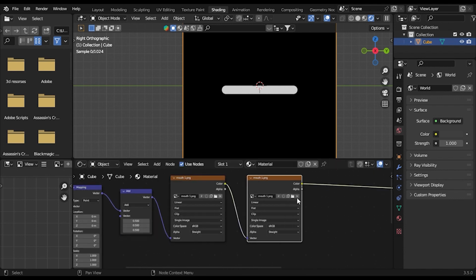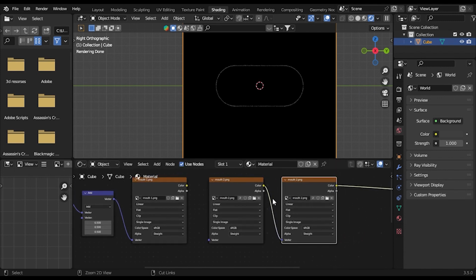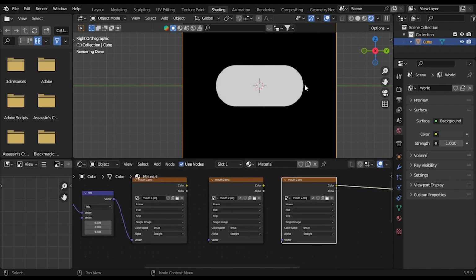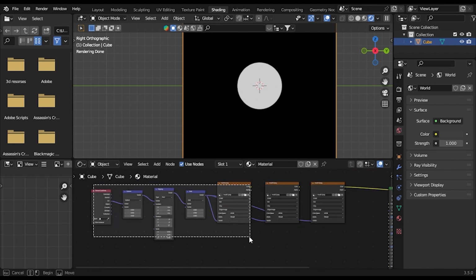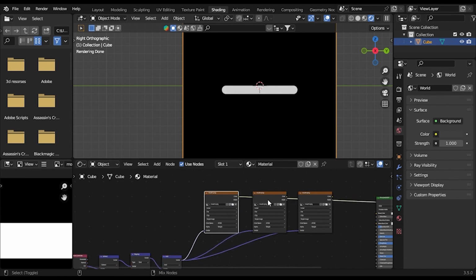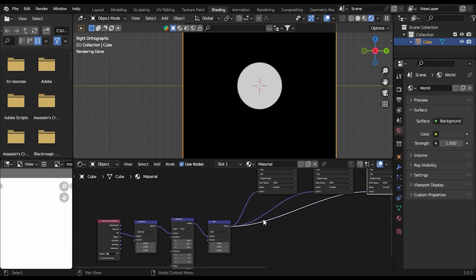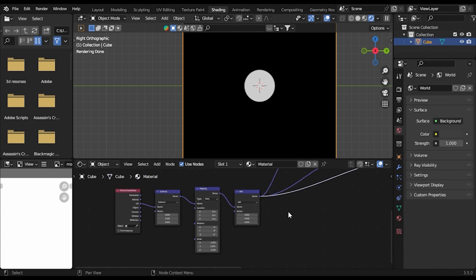You need to duplicate this, so it duplicates the settings. Add mouth 2, and also add mouth 3. Now if I connect this, hold Alt, connect this in here, also connect it in here, grab this and move it over here. You can see mouth 1, mouth 2, and mouth 3 are all controlled by a single mapping node.